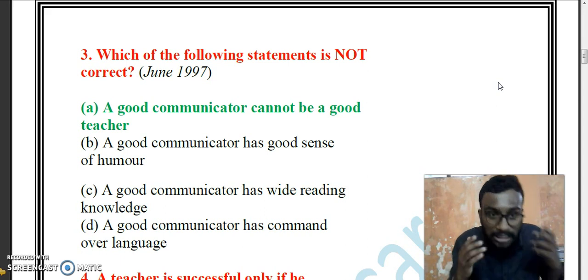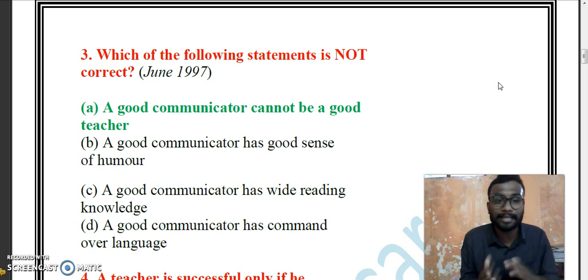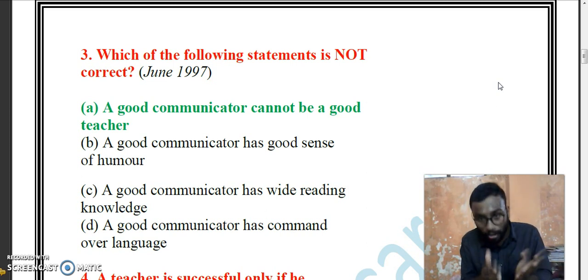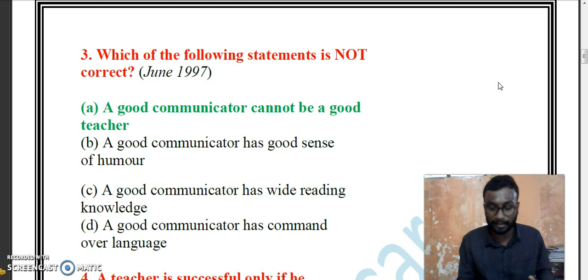So option A is false or incorrect. The correct answer is option A: a good communicator cannot be a good teacher, which is a false statement.